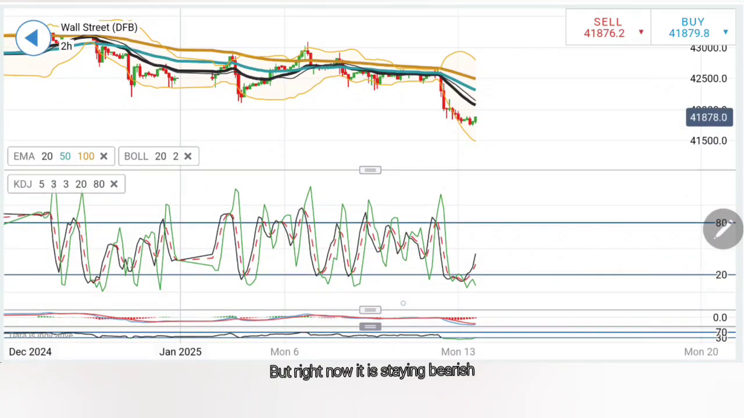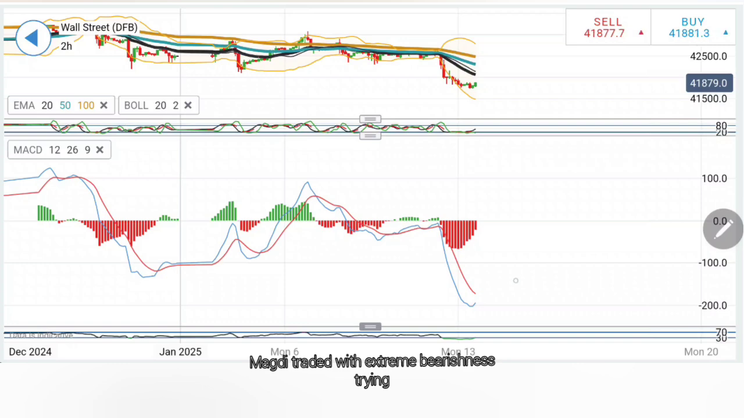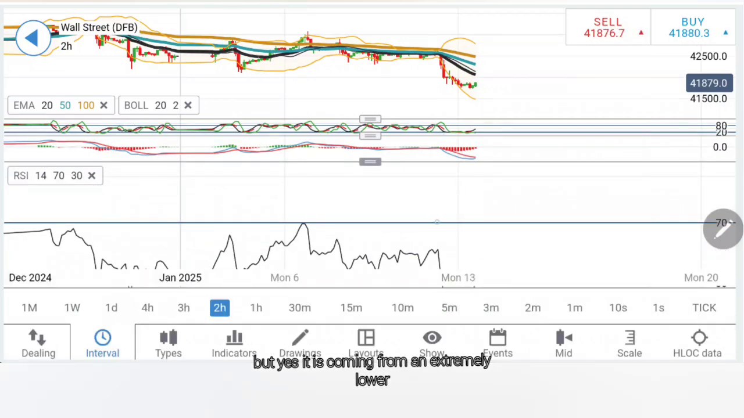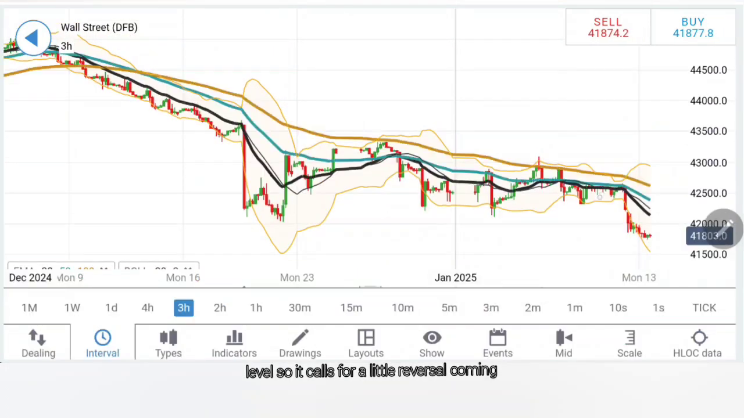But right now it is staying bearish. Stochastic and MACD traded with extreme bearishness, trying to converge. Wait for a crossover here that will confirm the reversal. But yes, it is coming from an extremely low level, so it calls for a little reversal.